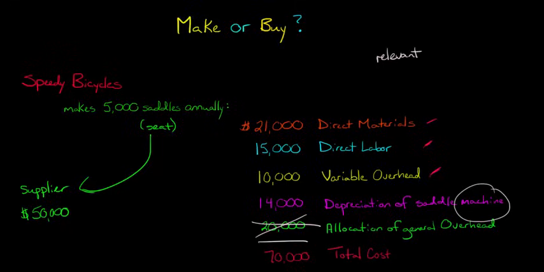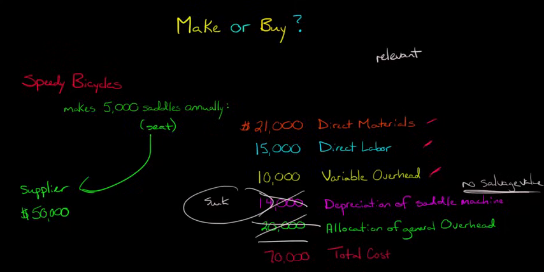But we're just assuming here that this machine can only be used to make saddles, and so if we stop manufacturing saddles, this machine is worthless to us. And we're going to say that it has no salvage value. Now, if we could sell it for a couple $100, then of course that would be relevant as well. But we're going to assume in this there's just no salvage value. Basically, so this cost is sunk. This depreciation cost is sunk, and so since we have no salvage value or alternative use for this machine, basically we can just ignore this as a sunk cost.